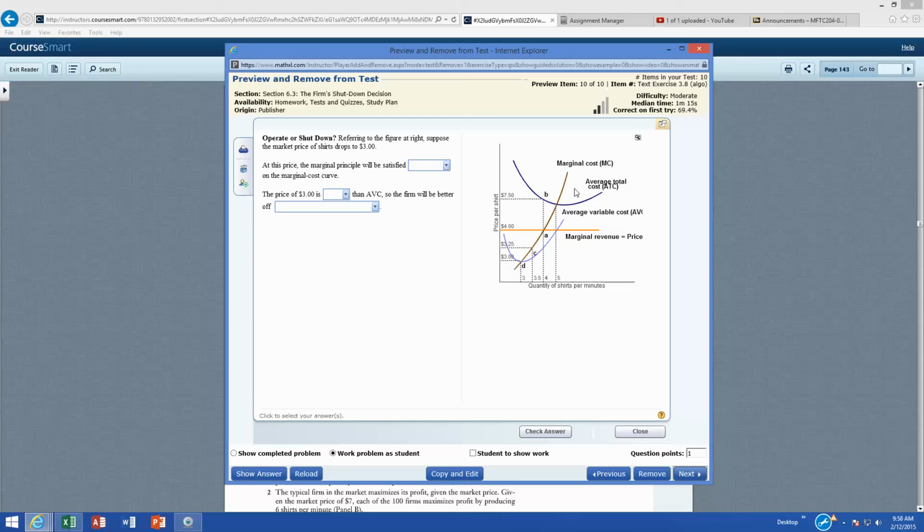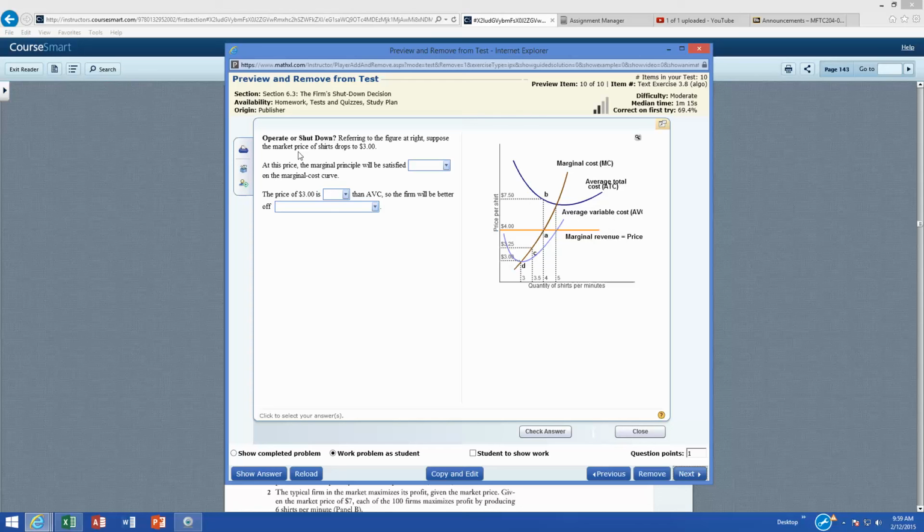So again, take a look at my graph here, and usually look at where MR equals MC. Here's my marginal cost. Point A on this one is the profit maximization point. I can tell we're not making money because we're below the average total cost, but we're above the average variable cost at point A. So I would keep running in the short run on this one. But let's read the question.